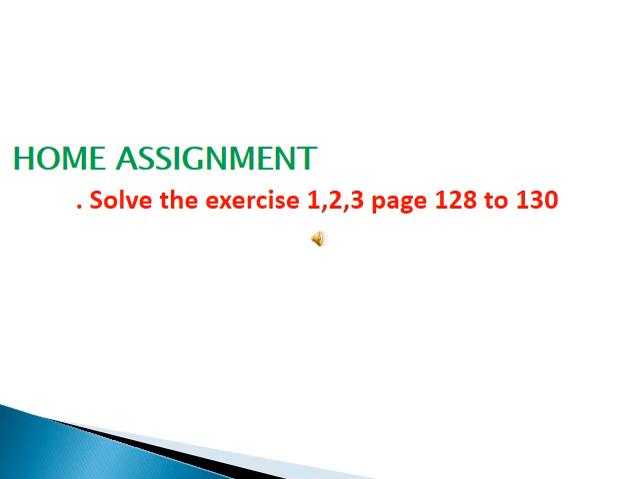Okay, let's go further to the last page. Dear students, what you have to do is read your topic, phrases and clauses, from your grammar section. After reading your topic, you have to do the home assignment. Solve exercises 1, 2, 3, page number 128 to page 130. Hopefully you will do it easily after reading your topic.